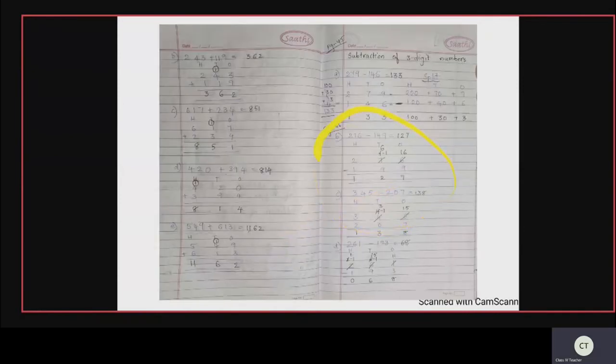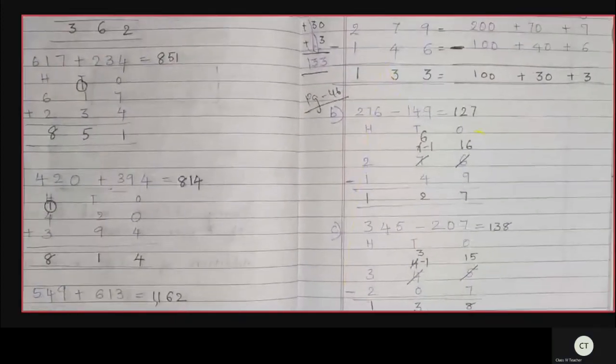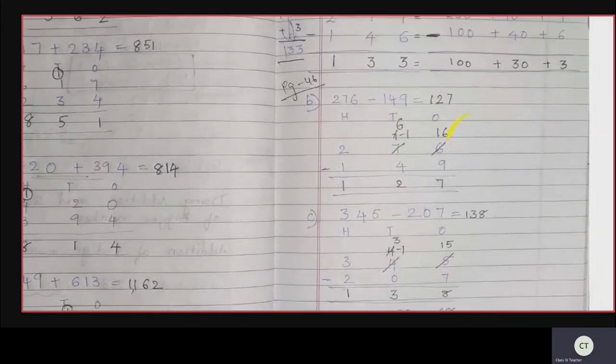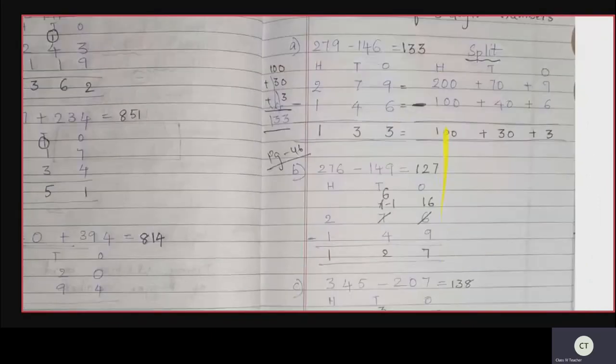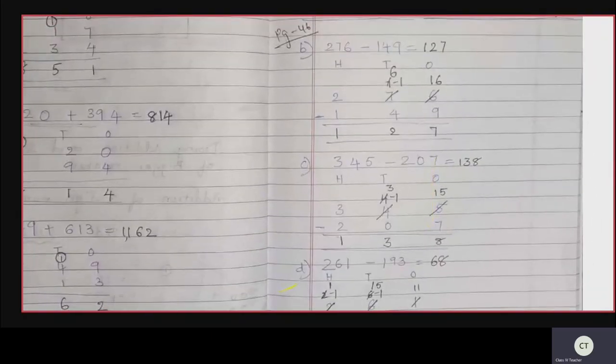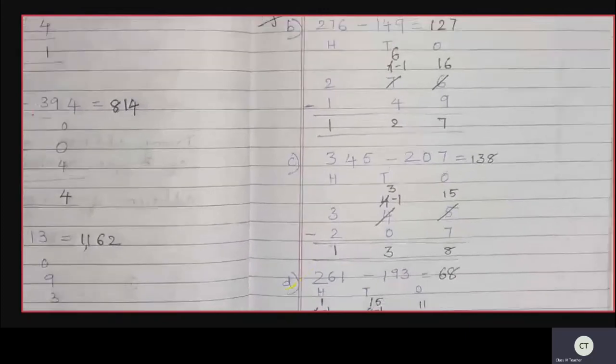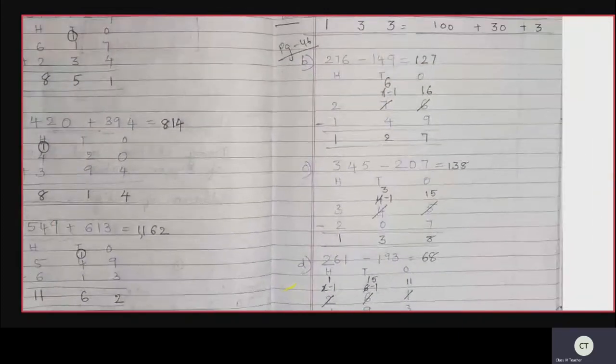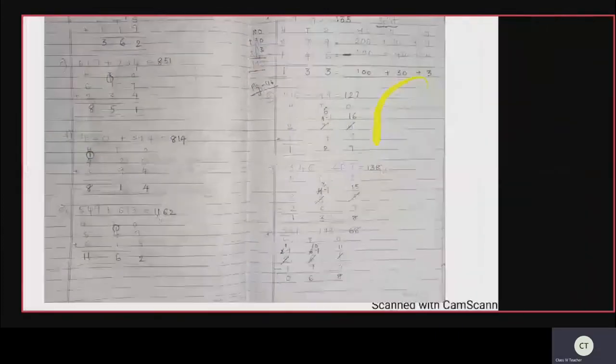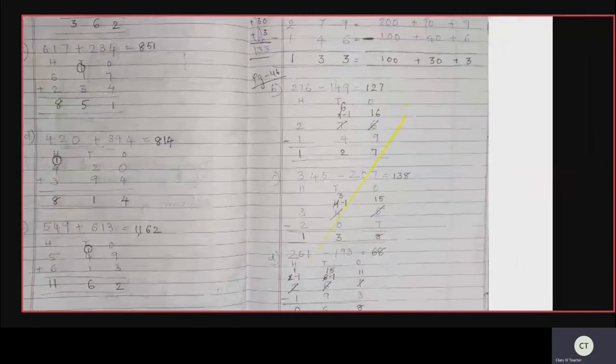So now write in the form of ones, tens, and hundreds. Now start the subtraction from the ones side. In the ones side, what do we have here? 6 minus 9. So 6 will not go in 9. So 6 will become 16.